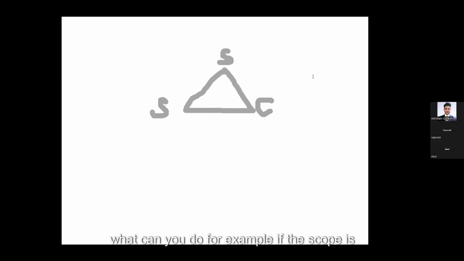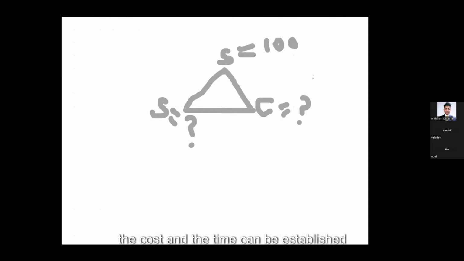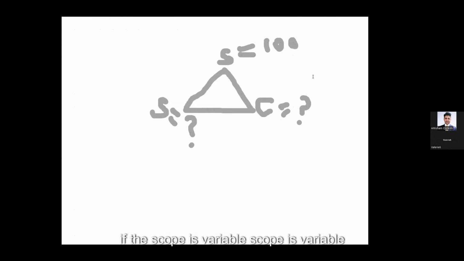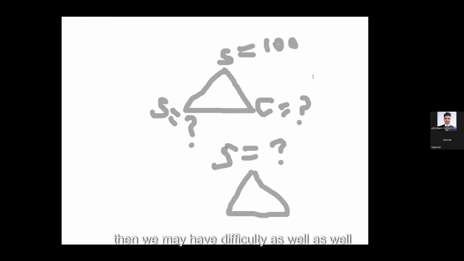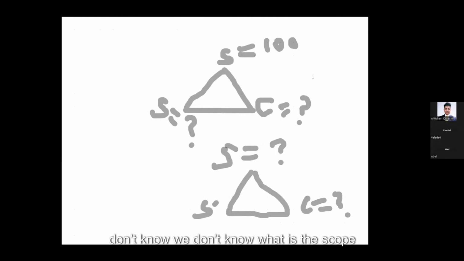For example, if the scope is fixed, let's say 100, this is a constant, right? So the cost and the time can be estimated. However, if the scope is variable, then we may have difficulty in determining time and cost, because we don't know what the scope is. If I know the scope of work, then I can determine how much time it will need and how much cost it will take. But if I don't know the scope, then what is the solution?